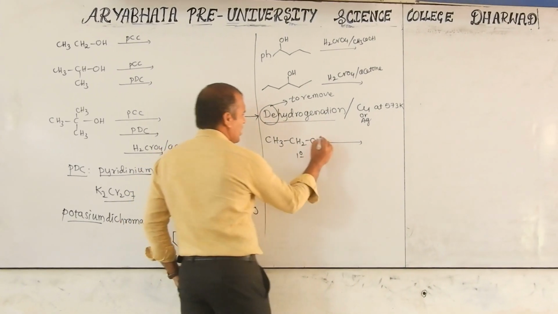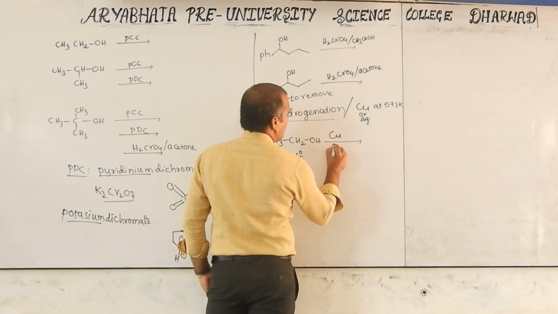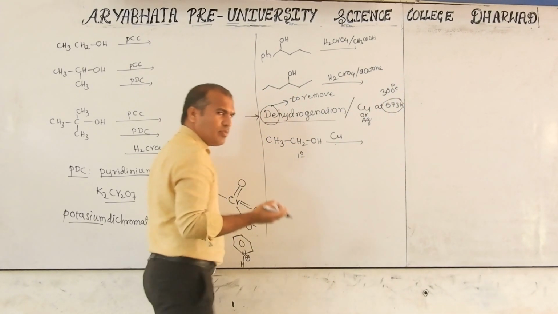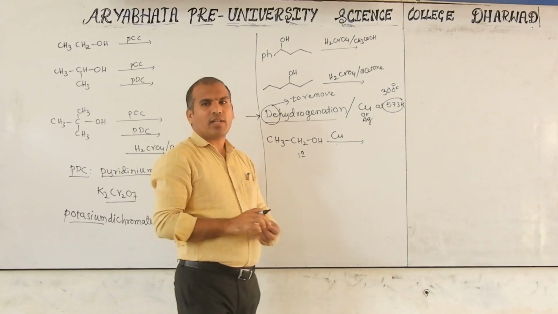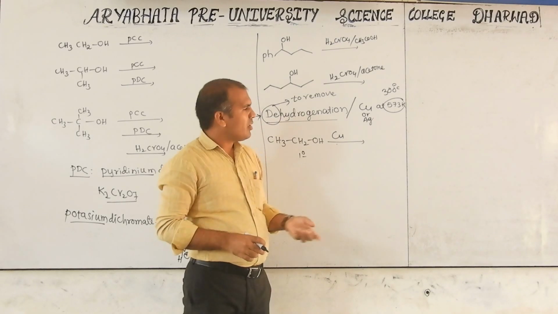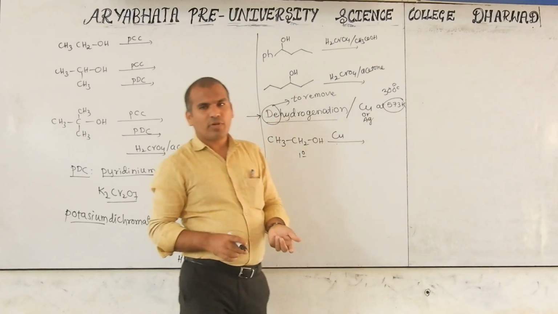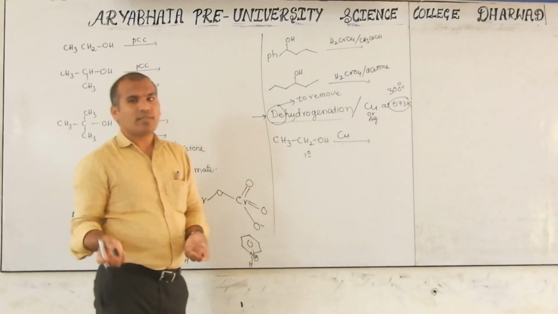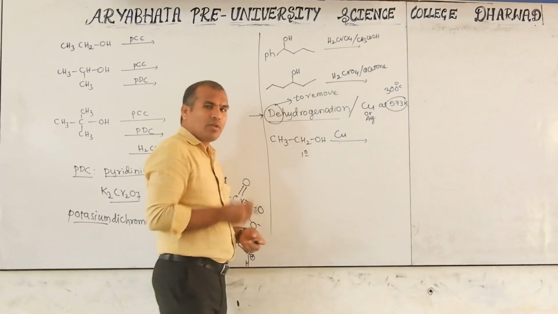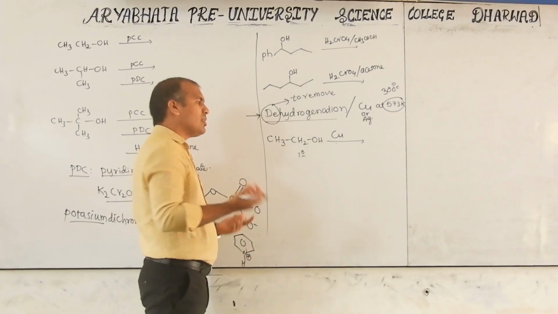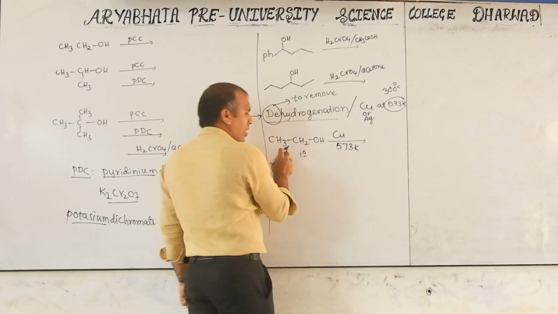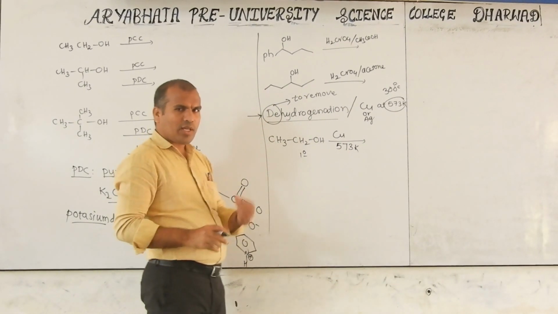So now this copper at 300 is nothing but how much? 300 degrees Celsius. Don't get confused, because we always have to write the SI unit: Kelvin is the SI unit, degrees Celsius is the normal unit. That's why we write 573 instead of 300. But in competitive exams, anyone can write either and confuse you. You remember 573, but in the question 300 may be given. That's why you have to know the conversion also. 573 Kelvin.